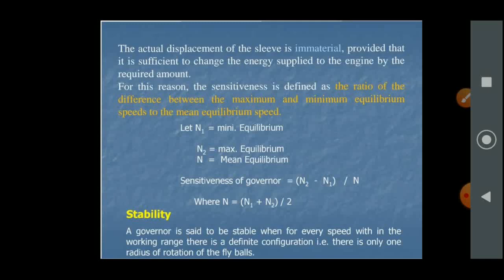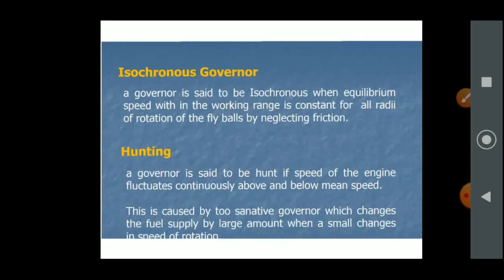Another definition in governors is stability. A governor is said to be stable when for every speed within the working range there is a definite configuration, that is, there is only one radius of rotation of the fly balls. The next definition is isochronous governors.